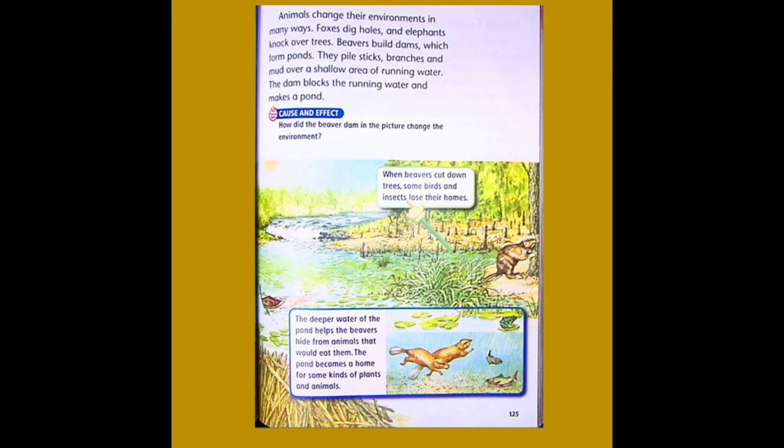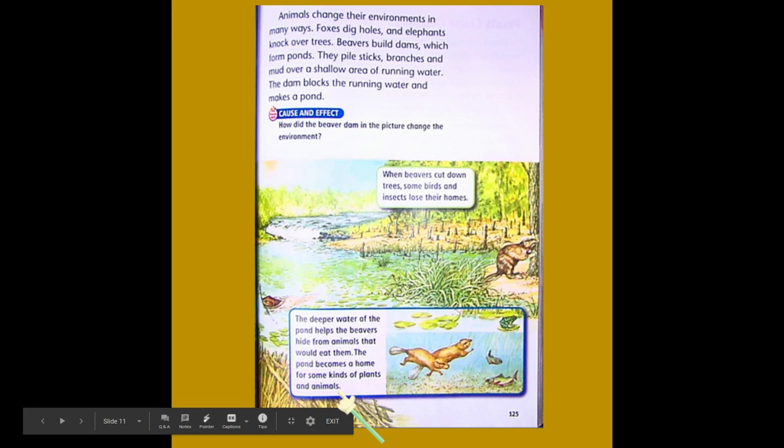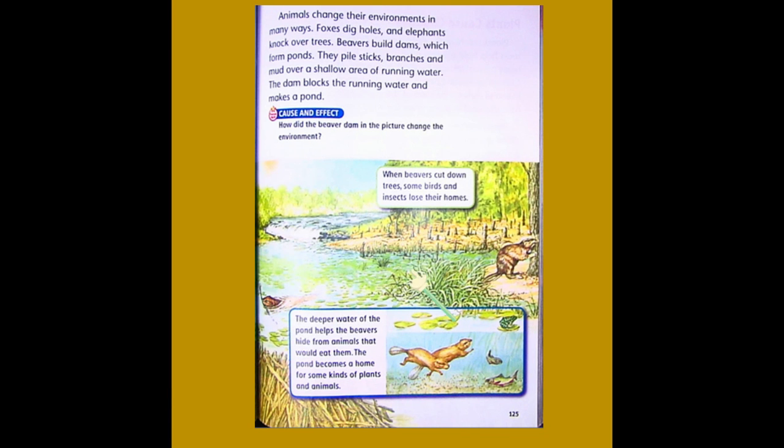When beavers cut down trees, some birds and insects lose their homes. The deeper water of the pond helps the beavers hide from animals that would eat them. The pond becomes a home for some kinds of plants and animals. So it helps the beaver survive and live, but it causes problems for other animals.